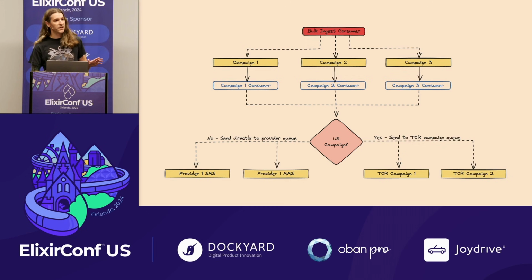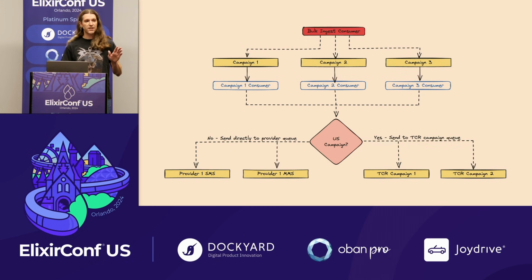Most of our pipeline stages are very simple. This stage exists purely to check how we're going to route the messages. There are different rules for the US versus the rest of the country. And importantly, you're only supposed to text at certain hours of the day, depending on the campaign. So we completely shut off the Broadway consumer at certain times of day, so we don't send you a text message at midnight.